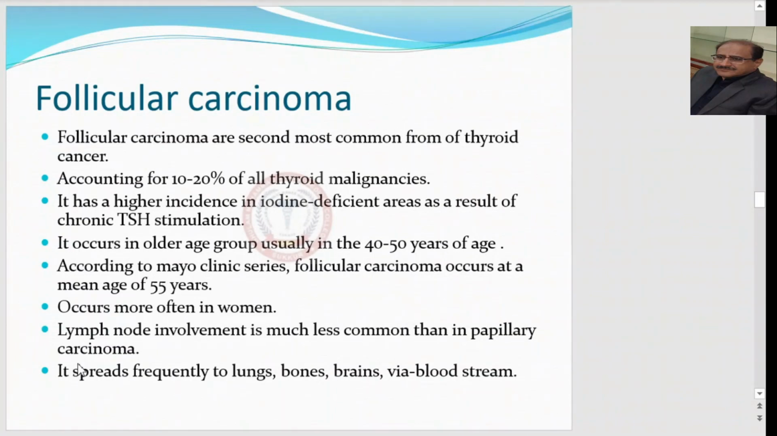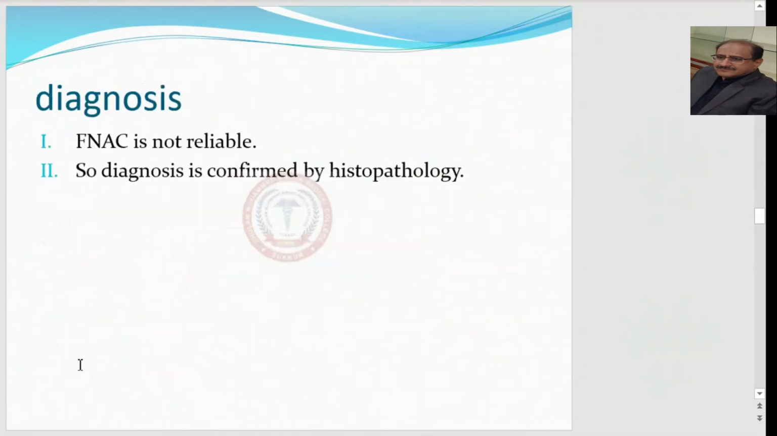It occurs more often in women because thyroid enlargement or thyroid goiter is more common in women as compared to men. Lymph node involvement is much less common than in papillary carcinoma. It spreads through the bloodstream to the lungs, bones, and brain. This is the distant metastasis.